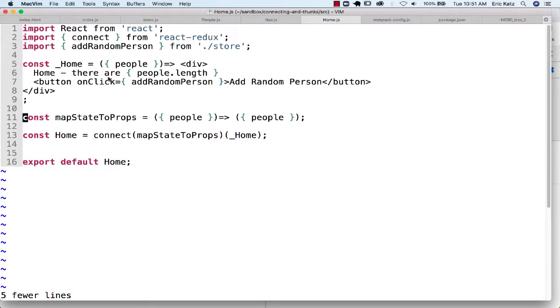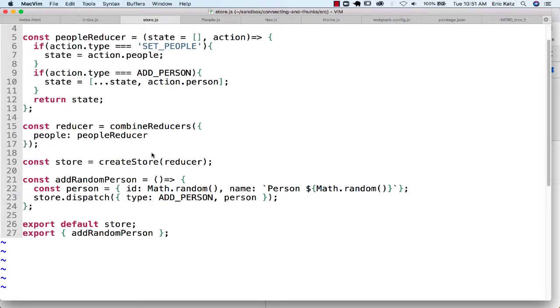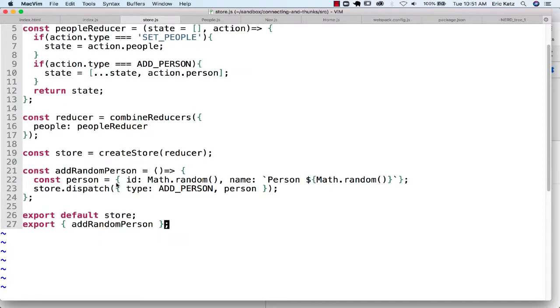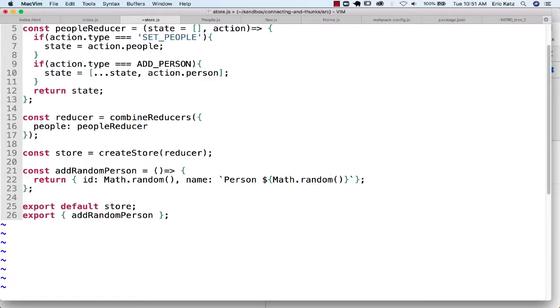And what I want to point out here is that instead of having add random person do dispatching directly, which is fine if it is, very often what you'll do is you'll end up having what's called an action creator. So instead of this actually dispatching to the store, it's an action creator in the sense that this is going to be an action that we're going to end up dispatching.